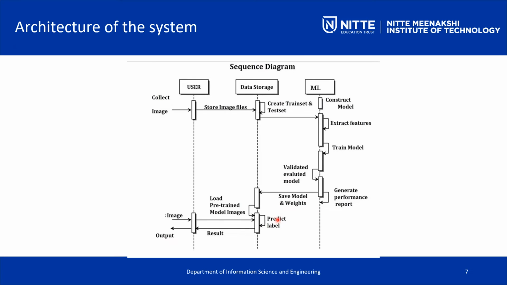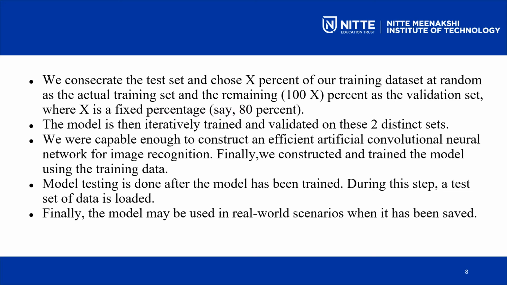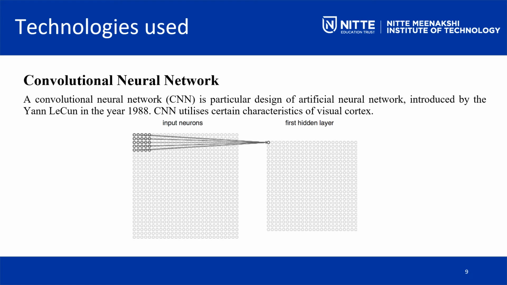Once we know that the model has been trained, we give it test data, and it has to predict what type of data it is. Finally, you get the output image as part of the result. So once we have seen the architecture, the same thing is written in this slide, where we consider the 80-20 percentage and how the model is trained.